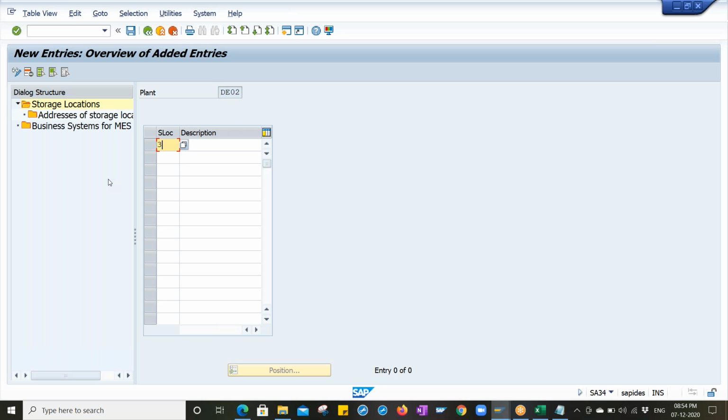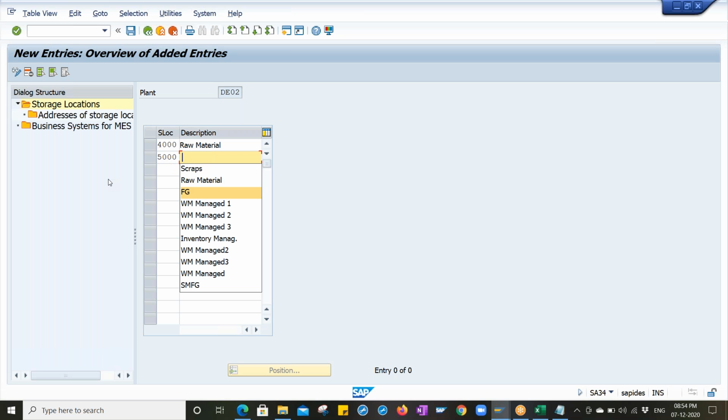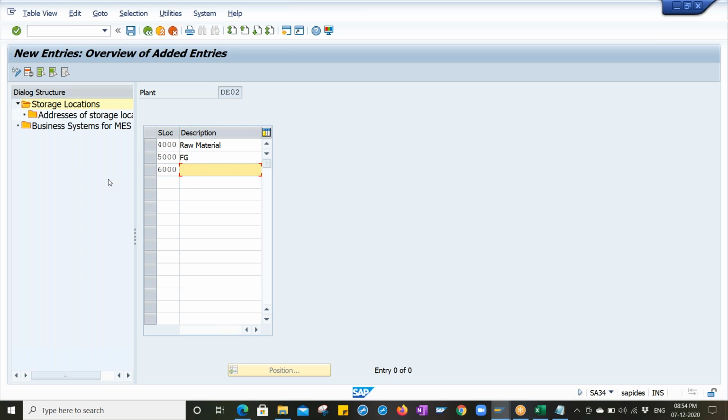Go to new entries. Let me create 4000 as raw material, 5000 as finished goods, 6000 as scraps. What does it mean? We are giving storage location 4000, description raw material, and the identification number. How we created a plant, right? This is the plant we created in DE02.